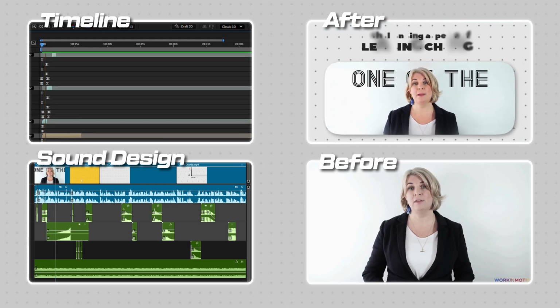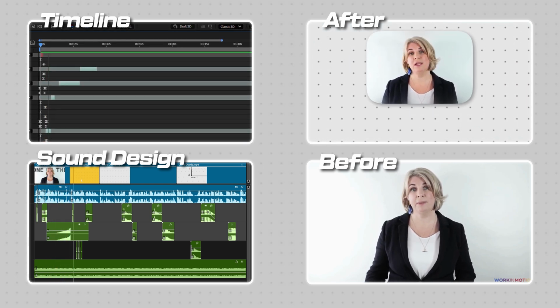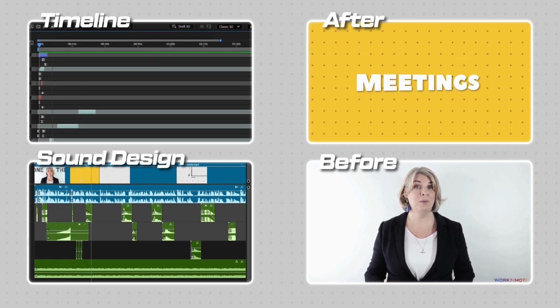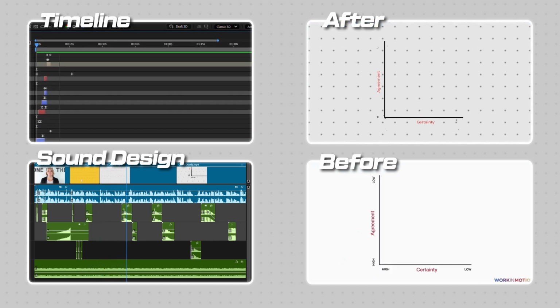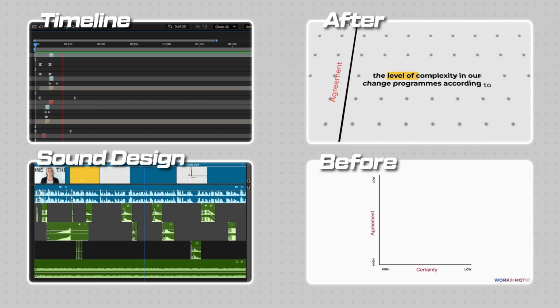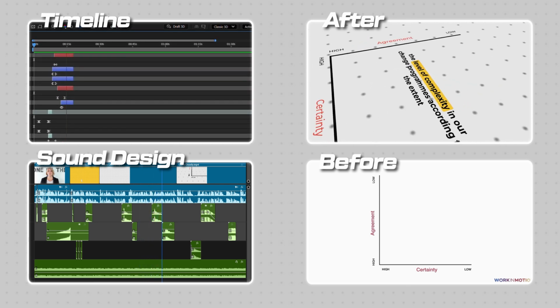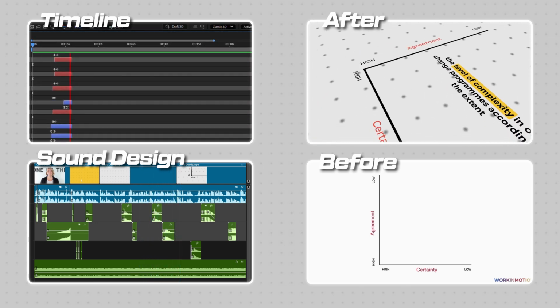One of the challenging aspects of leading change is that we're often dealing with complexity. But like me with my meetings program, we don't always recognize it. This is the Stacey matrix, and it can help us determine the level of complexity in our change programs according to the extent of agreement and certainty that we have.